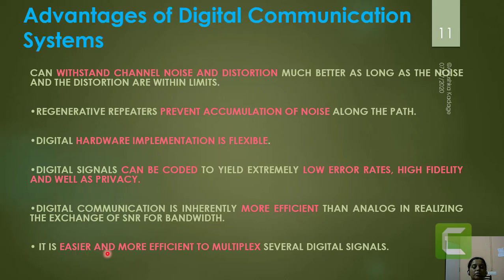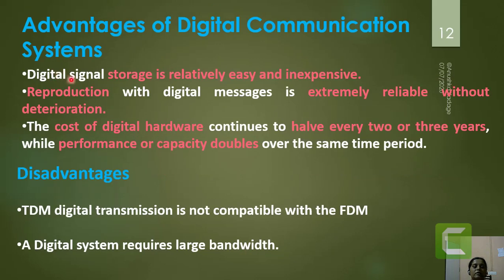These digital communication processes are easier and more efficient for multiplexing several source signals or information signals. As these systems operate on digital signals, the storage is relatively easy and inexpensive. And as data is stored in digital form, its reproduction also becomes easy, and it will be extremely reliable without any deterioration in the original signal levels.